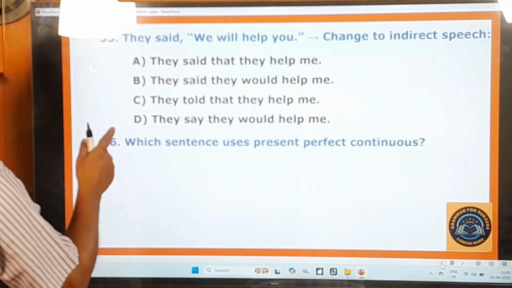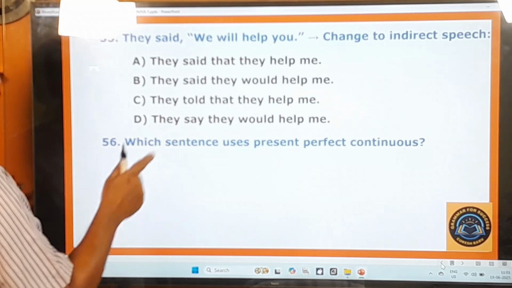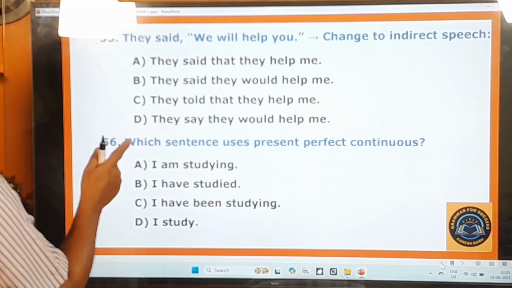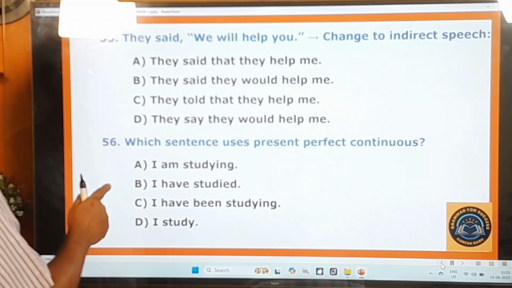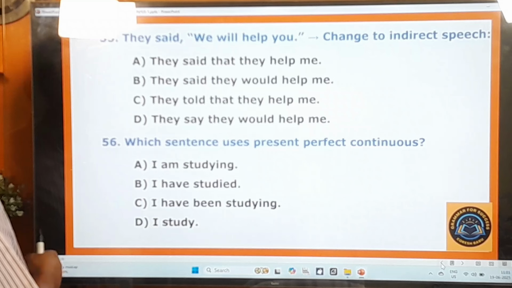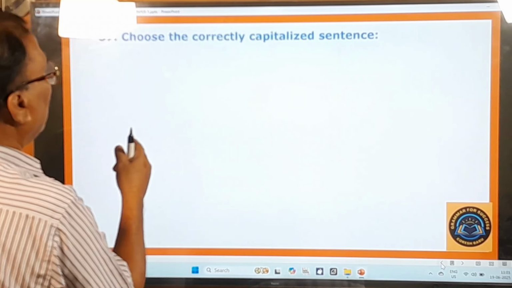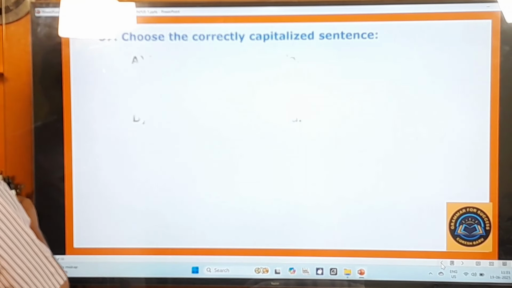56th question. Which sentence uses present perfect continuous? I am studying. I have studied. I have been studying. I study. 57th question. Choose the correctly capitalized sentence.